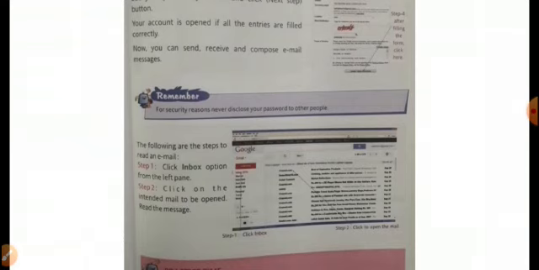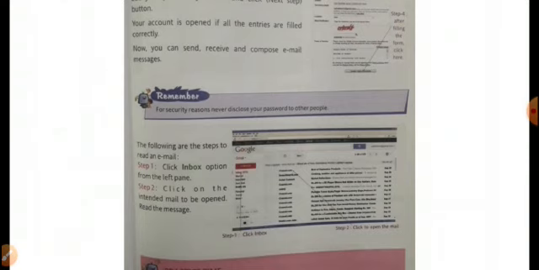Let's check. First of all, click the inbox option from the left pane. Okay dear students, we have already discussed what the inbox is. Inbox is an option where all our received emails are present. So click the inbox option from the left pane. Step two, click on the intended mail to be opened. Read the messages. Okay dear students, only these two steps are there.